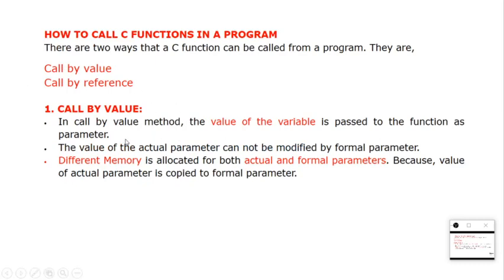In call by value, the value of the variable is passed to the function as a parameter, and the actual parameter cannot be modified by formal parameters. Different memory is allocated for both actual parameters and formal parameters. That means here we are passing the value. Suppose I want to pass the a, b values into the function definition which contains x and y, now I am only passing the values, right? So let us see a small example so you can understand it better.